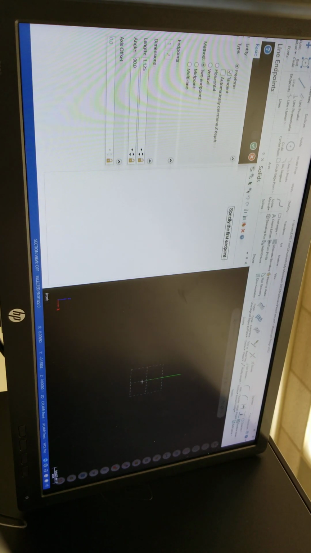Then I have another line over here, a horizontal line. And that line is going to be 3.75 diameter. You see that circle, guys? So the radius is going to be 3.75 divided by 2, 1.875. There we go. That's the length of that line.